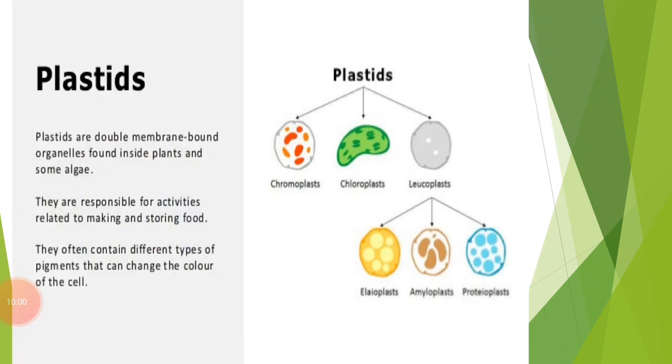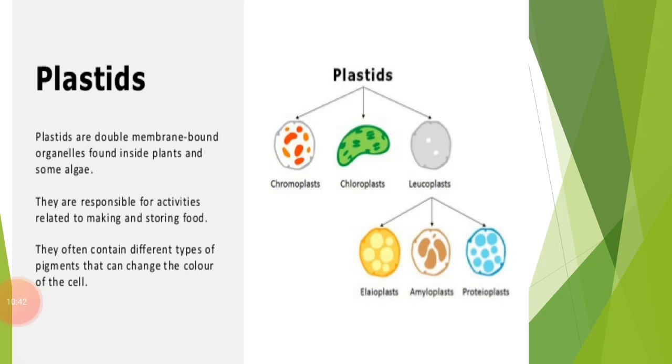The next topic is about the plastids. Now we are going to know about the plastid, where it is found and what its functions are. Plastids are commonly found in plant cells. They are absent in animal cells. No kind of plastid is found in animal cells. They are mainly present in plant cells, and they contain different colored pigments. On the basis of that, we divide them into three types: leucoplast, chromoplast and chloroplast. Later on we are going to discuss all these kinds of plastids.